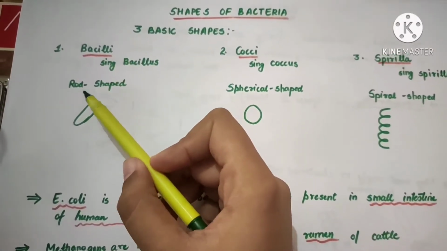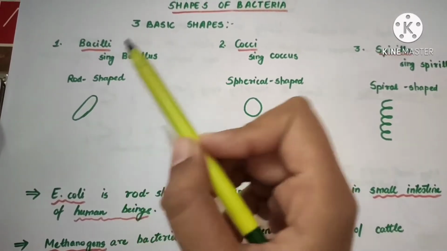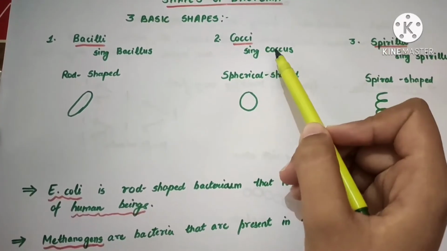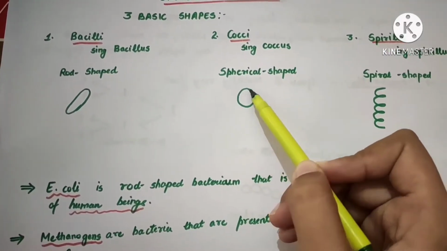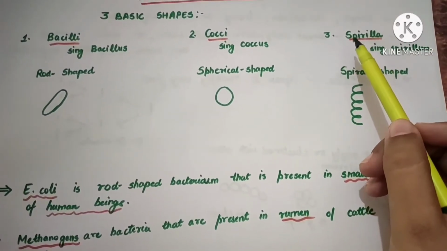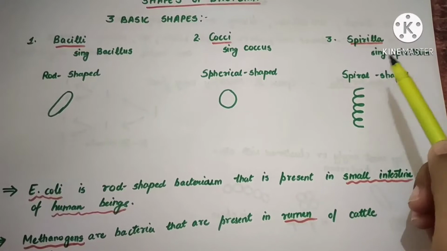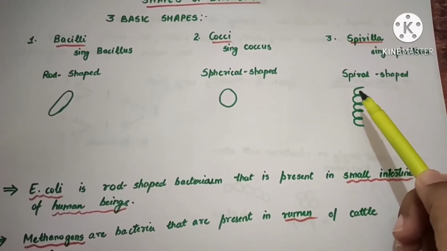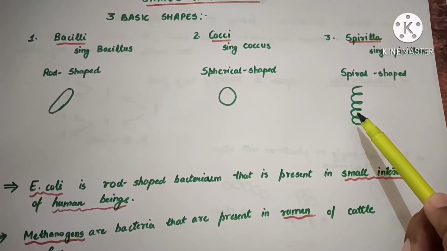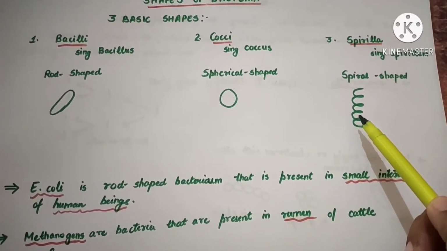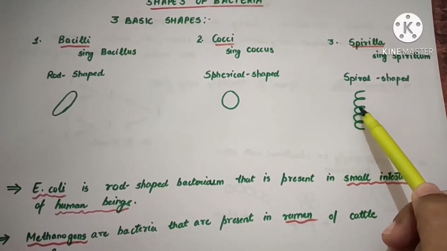Bacilli means rod-shaped bacterium, just like this. This is a rod shape. Cocci, singular coccus, is a spherical shaped bacterium, just like a sphere, like this. Whereas spirilla, or singular spirillum, is spiral shaped, like this. Have you ever seen a spiral notebook in the bookstores or in the market? You can compare it with that spiral shape.